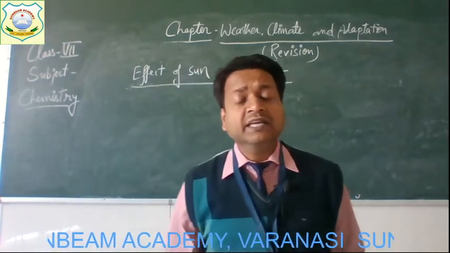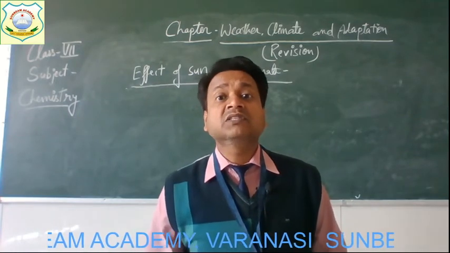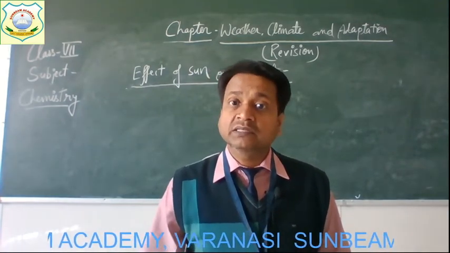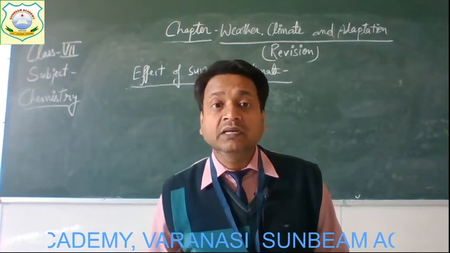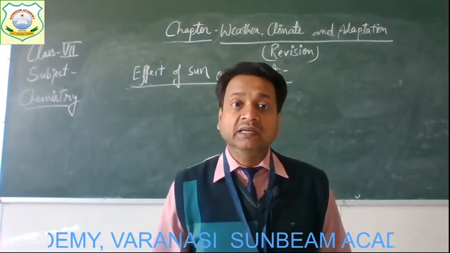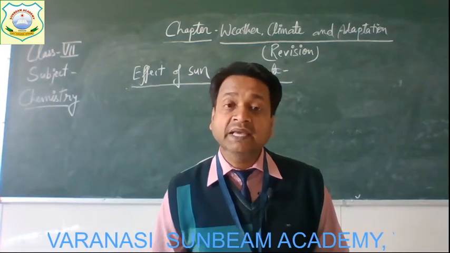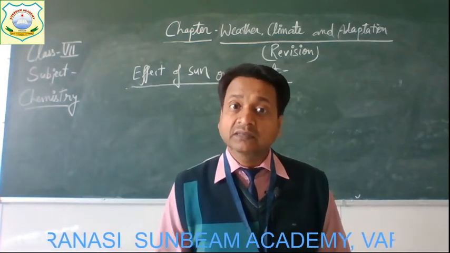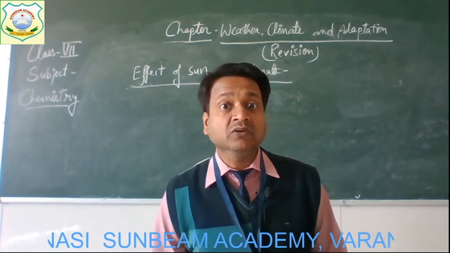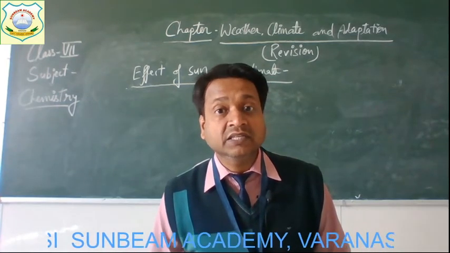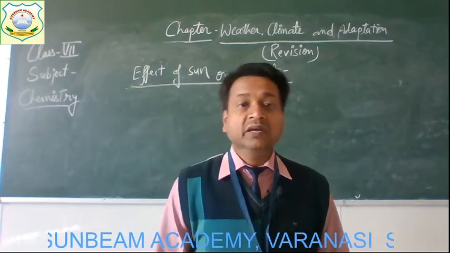Children, the earth gets heated by the rays of the sun falling on it. Near the equator, the rays fall vertically. Latitude means the distance of a place from the equator. You must have studied about latitude.